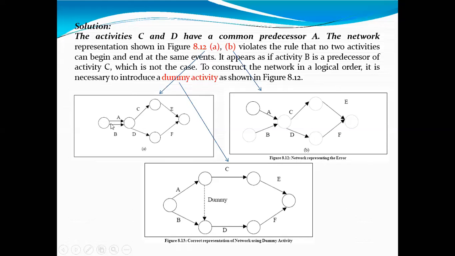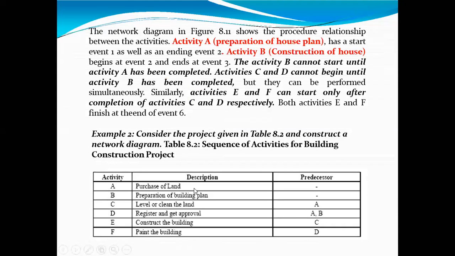So the starting point and ending point of activities should not be the same for two activities. That rule is violating here. So two activities cannot begin and end at the same event. This diagram is wrong. If you go to the next diagram, A activity, purchase of land, and preparation